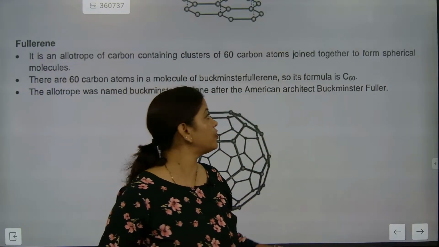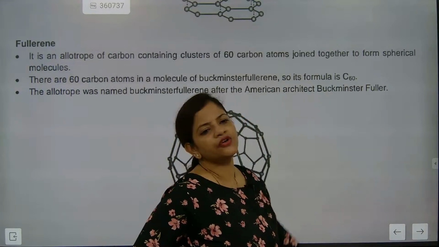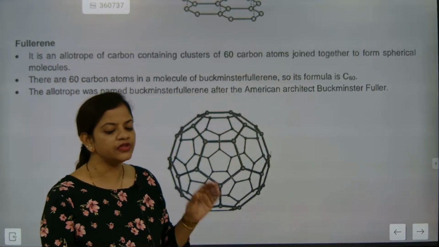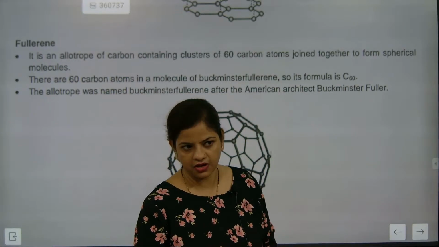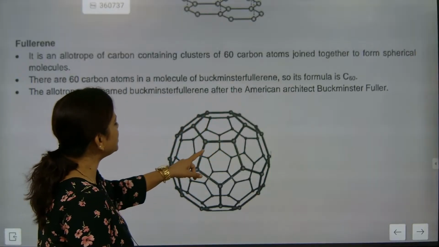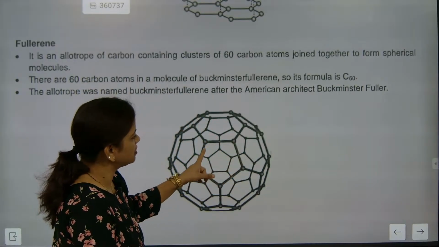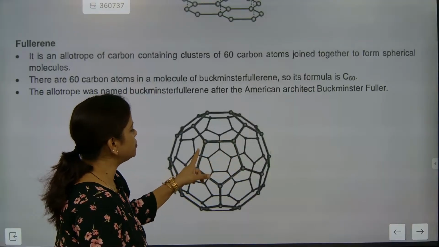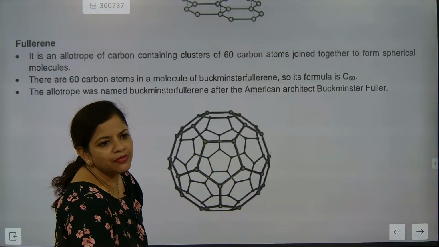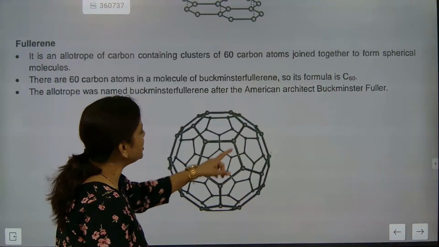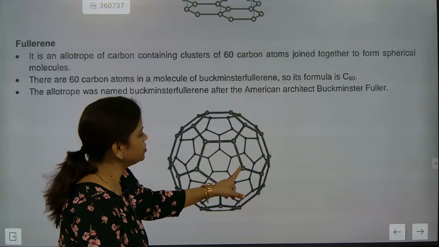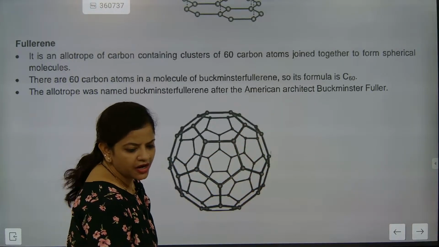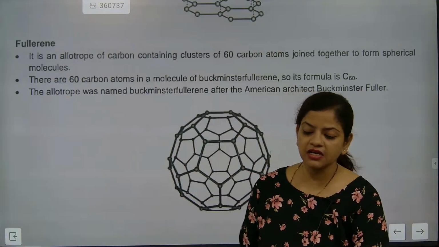What is the name of this allotrope? Buckminster Fuller. Understood. Now it is made with, can you see the pentagon? Pentagon is 1, 2, 3, 4, 5. How many carbons are linked? 5. But here it is a hexagon: 1, 2, 3, 4, 5, 6. So pentagonal and hexagonal structures are there.